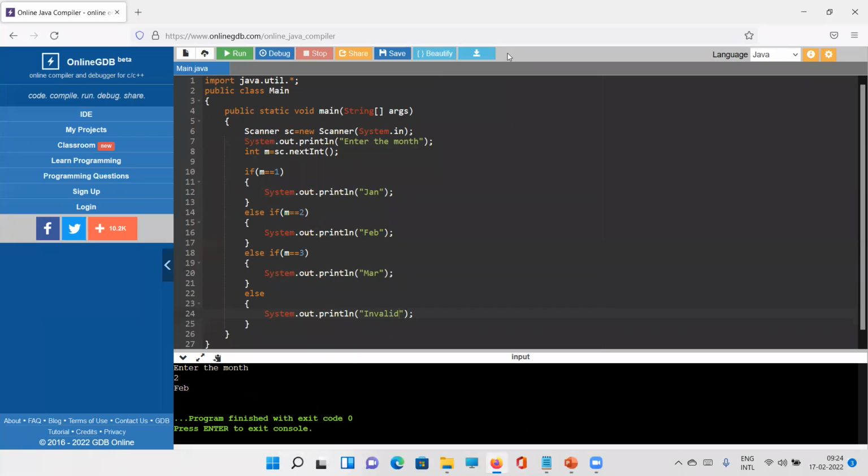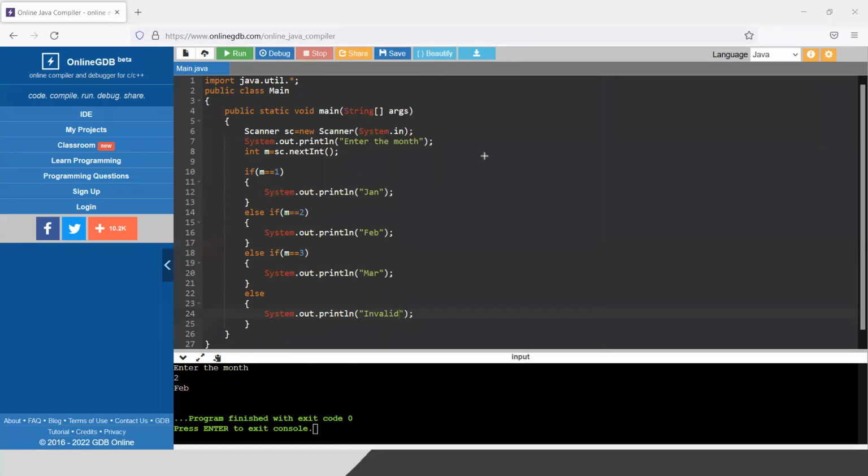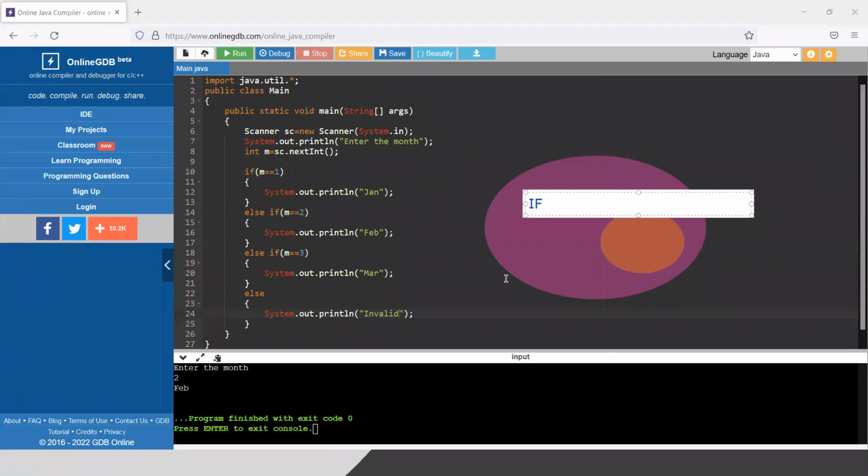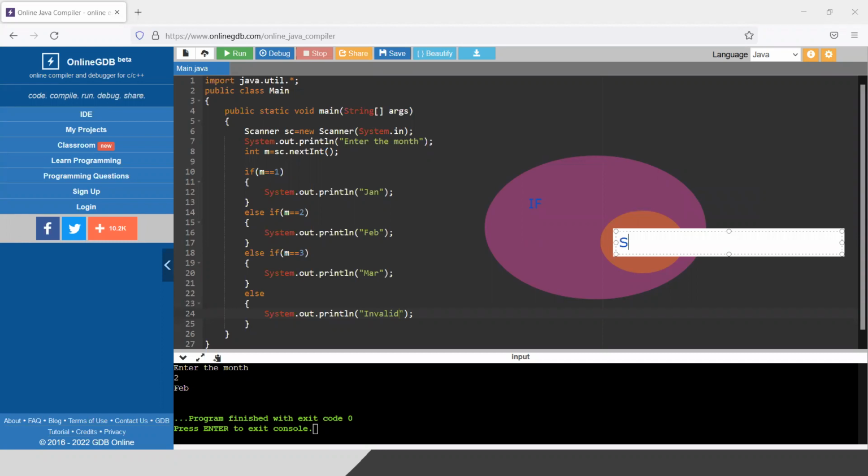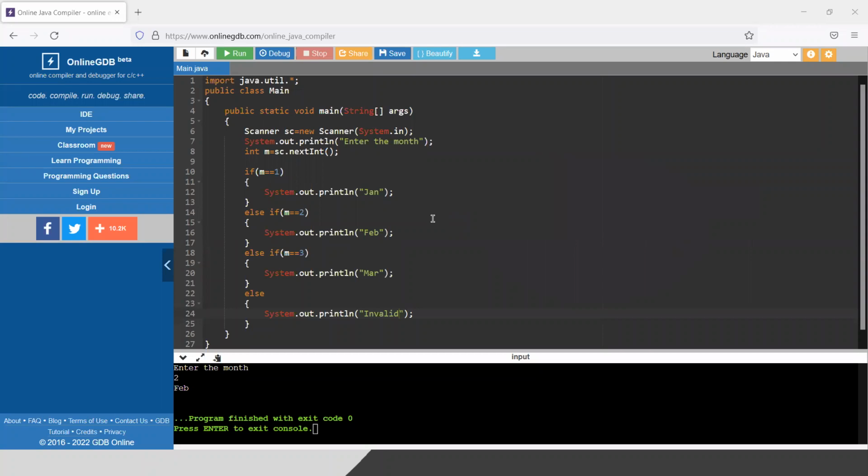Let me draw something quickly. The scope of if is much bigger than the scope of switch. You need to remember that. Switch is a part of the if only. If I mention this is the scope of if and this circle is the scope of switch, that's all. Whatever we can solve with switch case can be solved in if as well. I will show why and when I need to use switch and where it will not work.